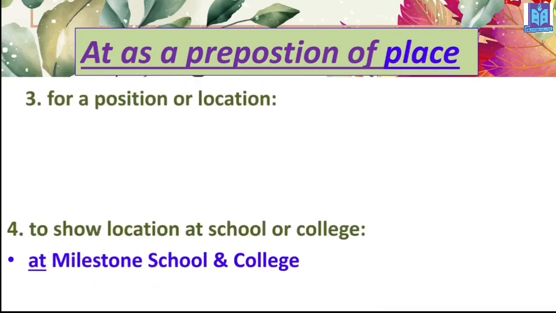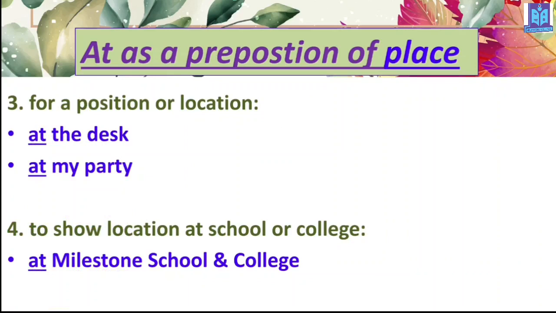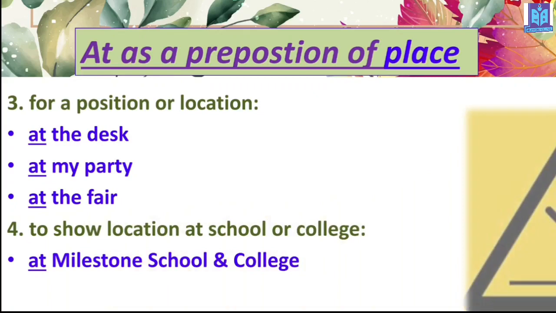Now, for a position or location, we use at. Like at the desk, at my party, at the fair. So when you are just showing any location, specifically pointing out something, at that time we use at.